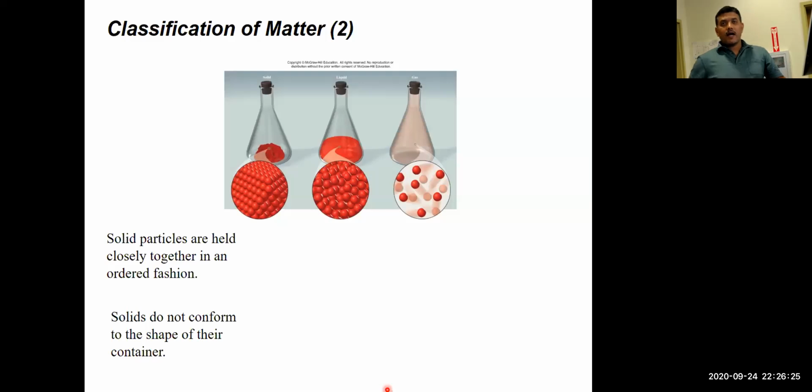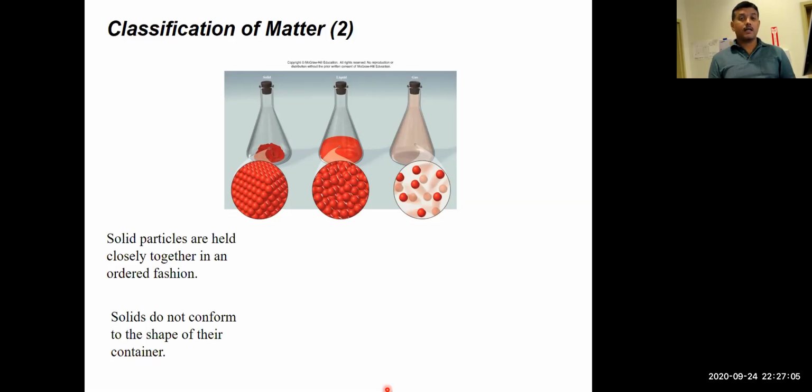Solid matter exists because the individual particles of that particular form of matter are next to each other in a highly close-packed environment. Because they are next to each other in a packed shape, they will acquire the shape of whatever you are able to touch and feel, like this table or this remote. It is possible because the particles in this matter are tightly packed. So because they have a specific shape, they cannot assume the shape of the container because they are already solid.